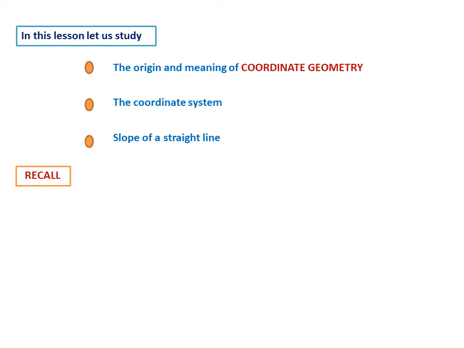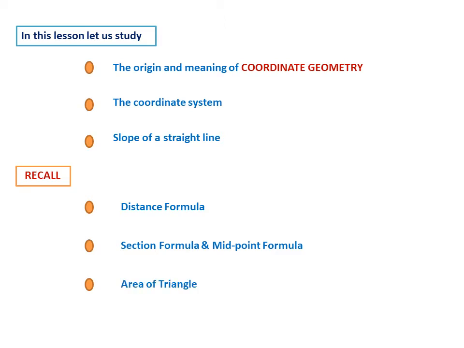Before proceeding further, first let us recall what we have done so far. First one is you have studied distance formula. Then second one, section formula and midpoint formula. And the third one, area of a triangle. So these are the three important or major concepts we have studied in school level. But this is required for us to continue. Therefore, let me first try to recollect what we have done. But before that, let us try to understand the meaning of coordinate geometry.